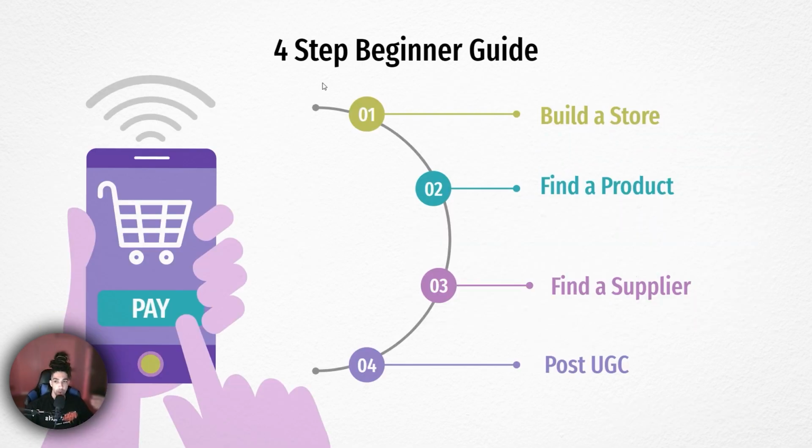So essentially, we're going to be going over 4 beginner steps. Very simple. First of all, you're going to have to get started with your very own store. Second of all, your own product. So these kind of both go hand in hand. Obviously, you can't build a store without having a product.